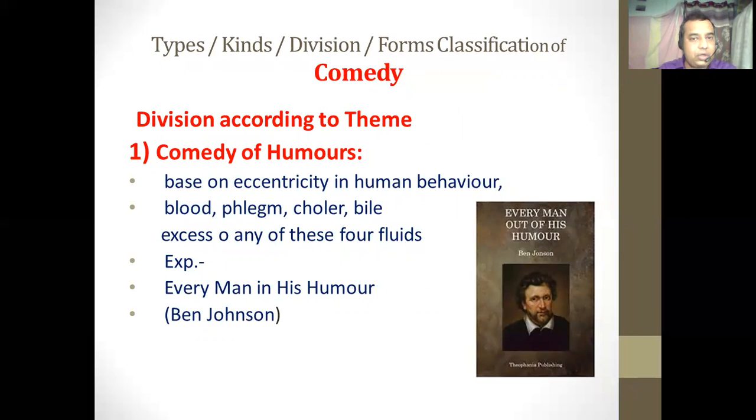So the first type according to the theme is the comedy of humors. The writer of the comedy of humors believes that every human being has some kind of eccentricity in his behavior, in his nature, and that eccentricity is created because of the excess of some kind of body fluid. Some fluids are there in the human body: blood, phlegm, choler, and bile. If among these four fluids some fluid is a little bit in excess in the human body, because of that excess, eccentricity comes in human behavior.